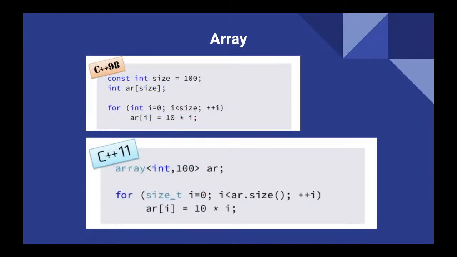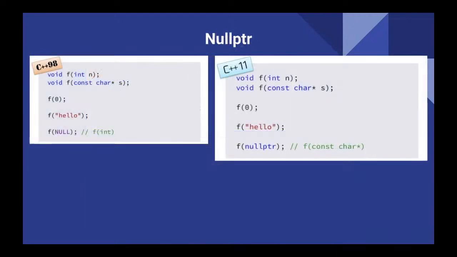And also the array. The top one is what we used to see. Now they have the array container. So from the container, we can utilize its own functions. And also the null pointer. Previously we also had NULL, capital NULL.